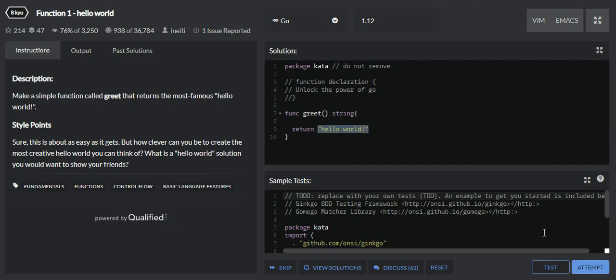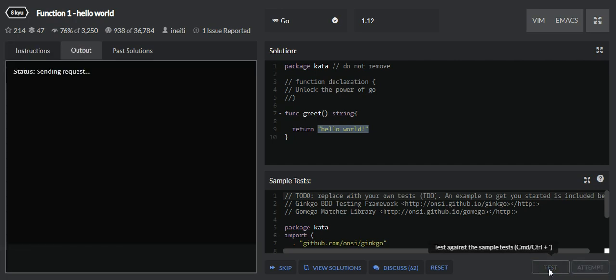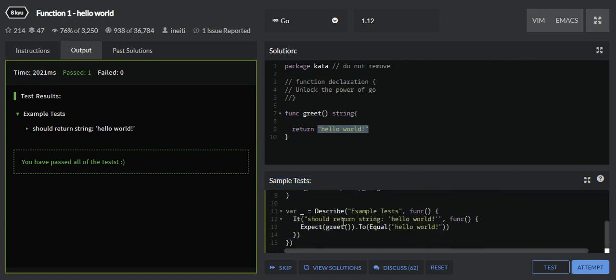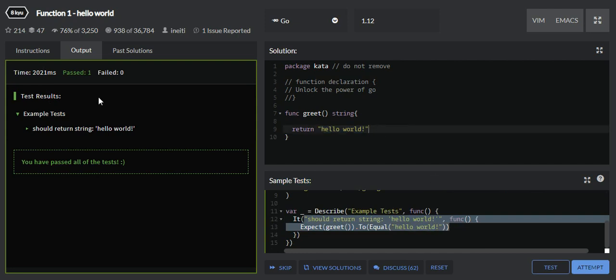So let's now test our code. Here in Codewars we have the button for testing, so I'll just click that. As you can see, my test case is passed. There are sample test cases which it uses to test our program, and we can see these test cases are passed.